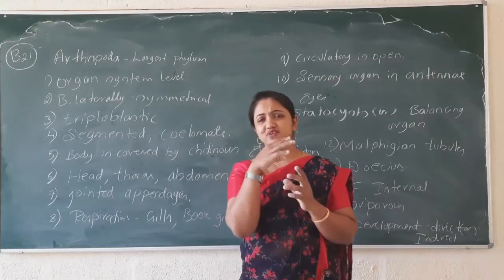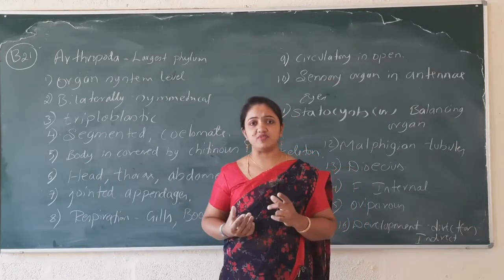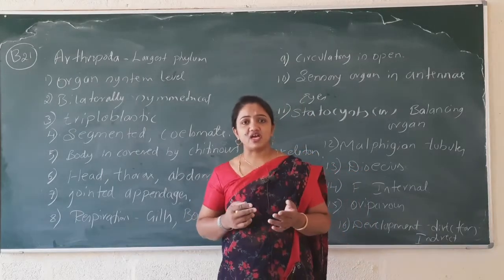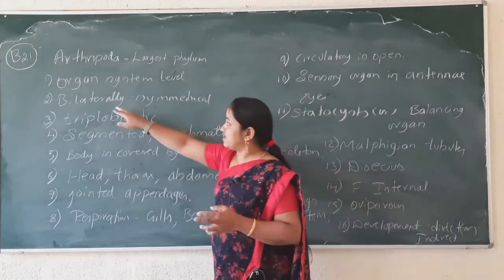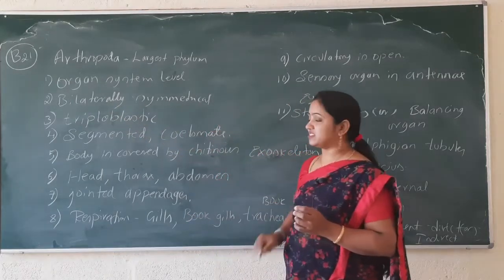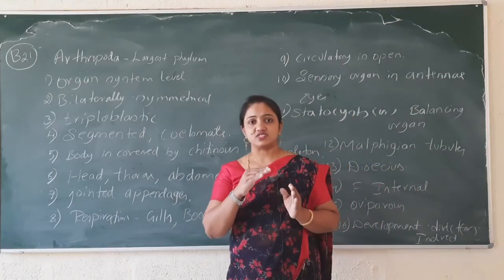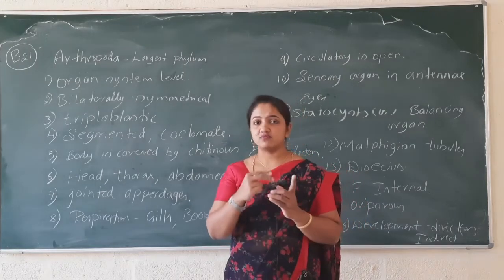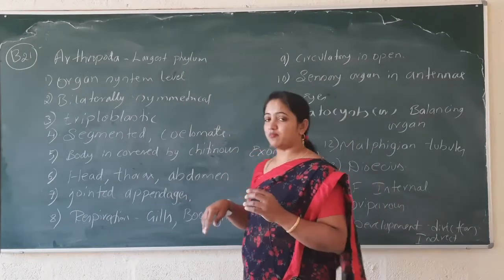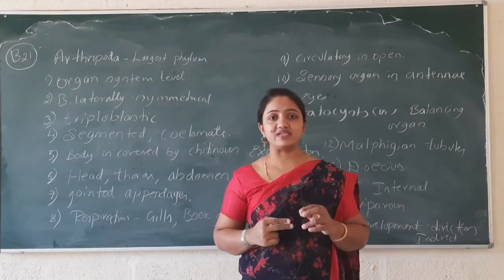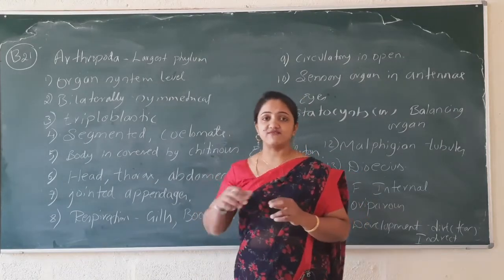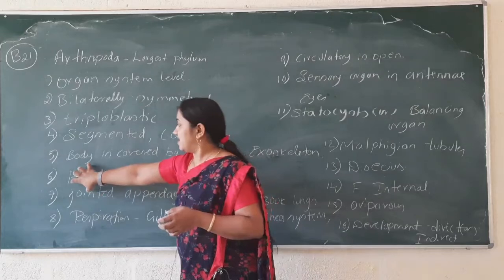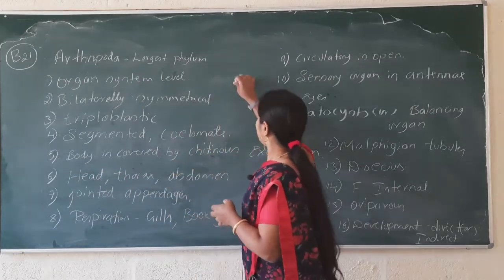That's why they come under organ system level of organization. Just imagine one cockroach or any honeybee. Can you cut the cockroach along any plane so that you get two equal halves? No, my dear students. That's why they come under bilateral symmetry. At the embryonic stage, they have three layers: outer ectoderm, middle mesoderm, inner endoderm, and the body is segmented. How do they have the segments on the body? The body has a head, a thorax, and abdomen.